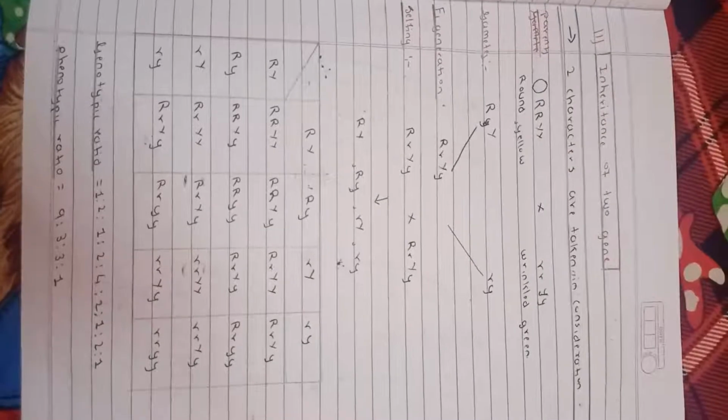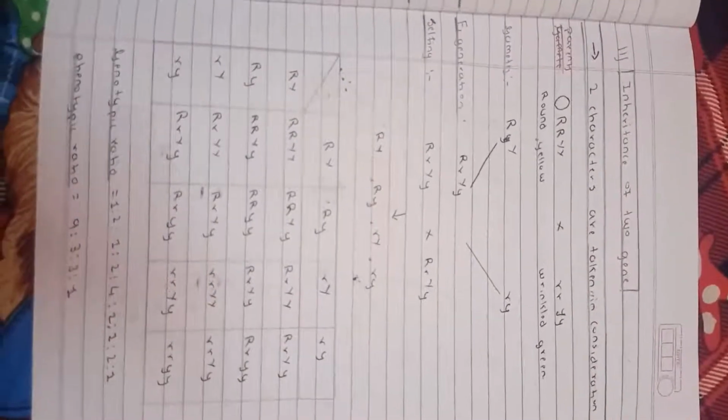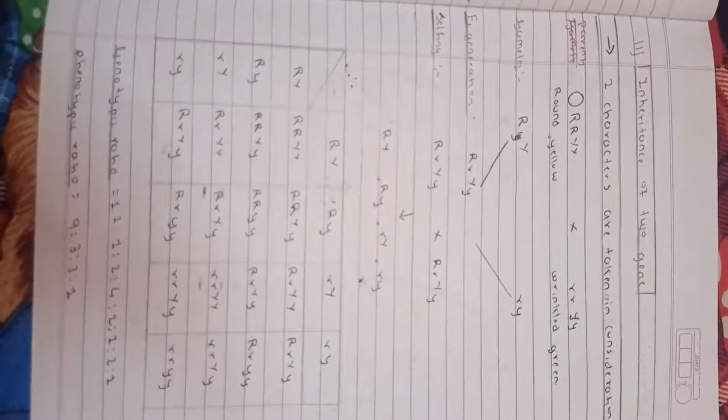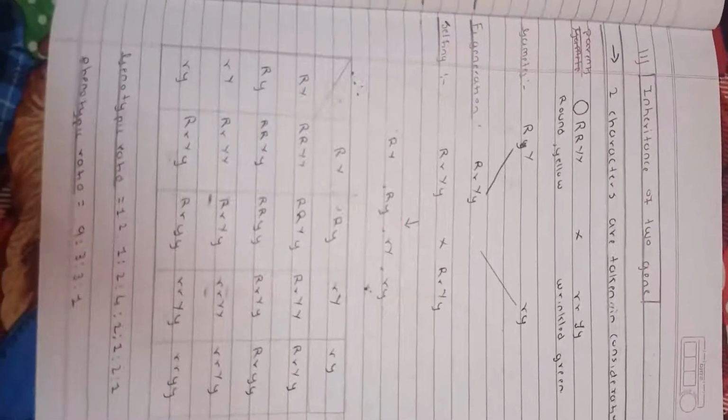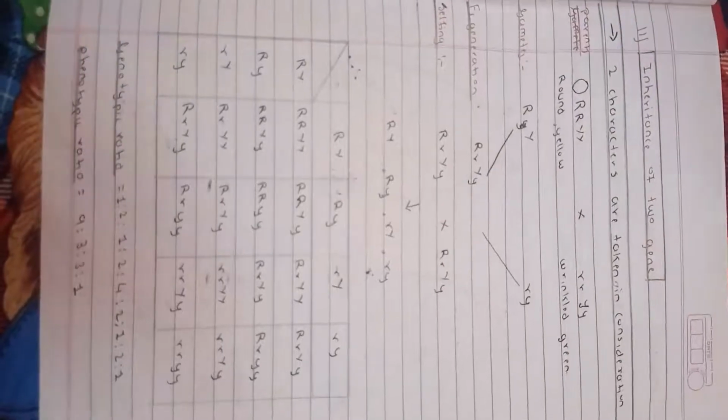Now let's talk about the inheritance of 2 genes. 2 characters are taken into consideration. Dihybrid cross: let's talk about the parents, gametes, filial generation, selfing, Punnett square, all of this. First we talk about the gametes. We take the dominant as round seeds and yellow color, and the recessive as wrinkled and green.